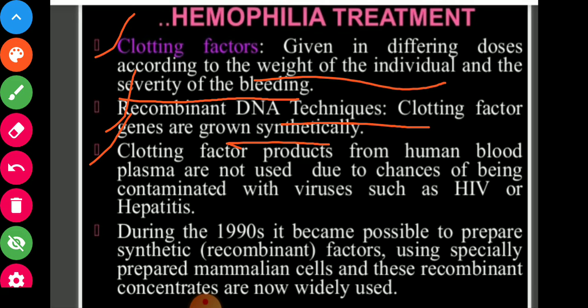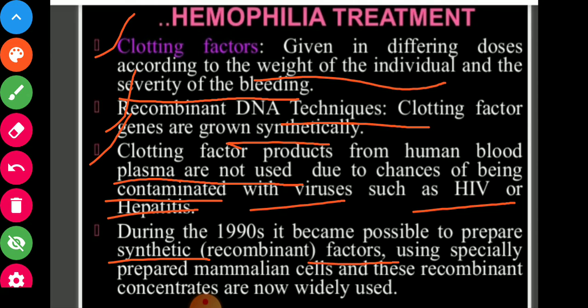Clotting factor products from human blood like plasma are not used due to the chance of being contaminated with viruses such as HIV or hepatitis. During the 1990s, it became possible to prepare synthetic recombinant factor using specially prepared mammalian cells, and these recombinant concentrates are now widely used to treat hemophilic patients.